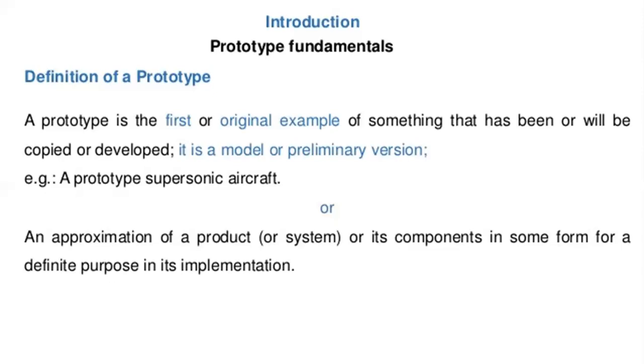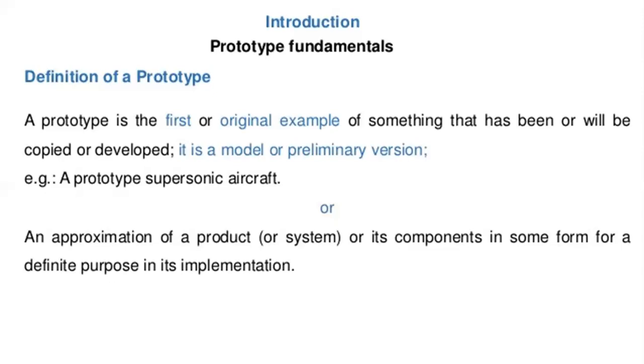Suppose we are seeing any product, one gear or bottle or aircraft wings. Those are all real products. What are prototype products? First we visualize that product. To visualize it, we first design that product, on paper or in any 3D software. We are using different types of software or paper, and we can design that product.